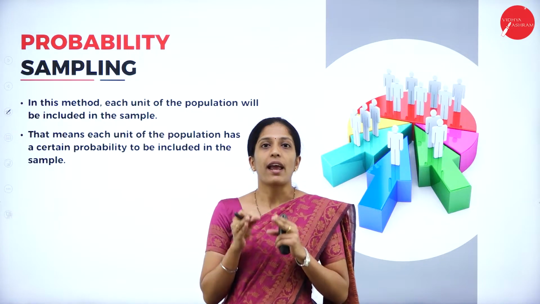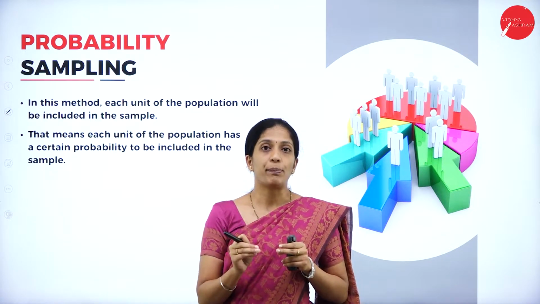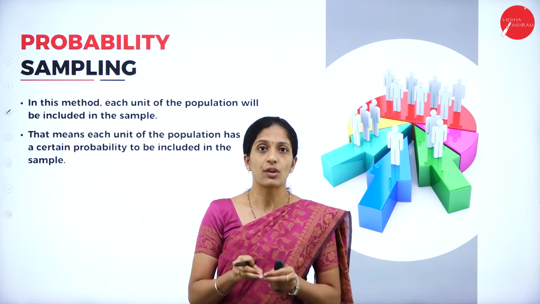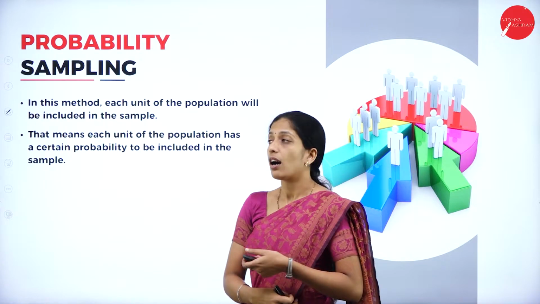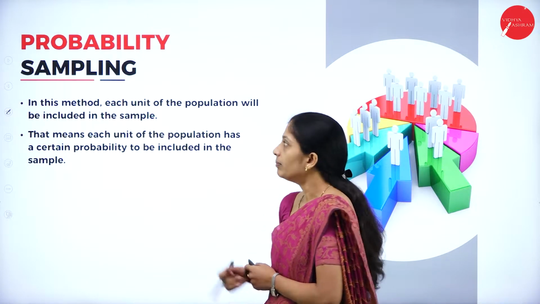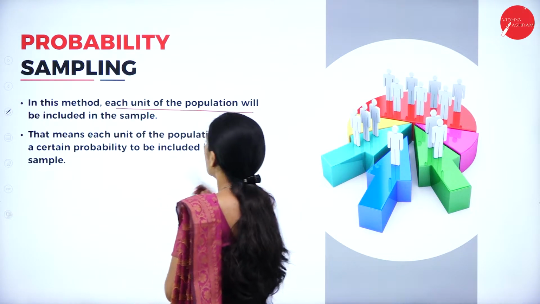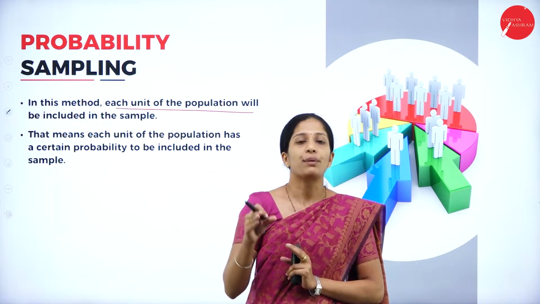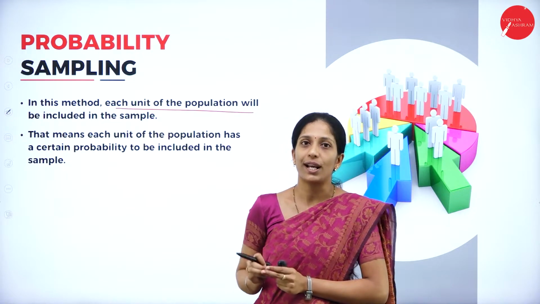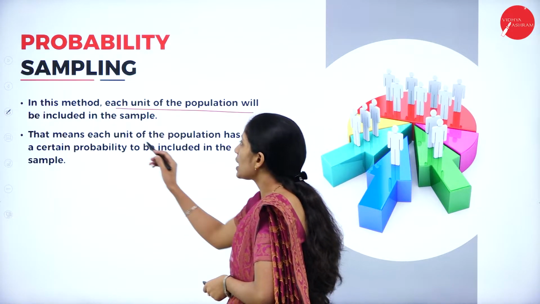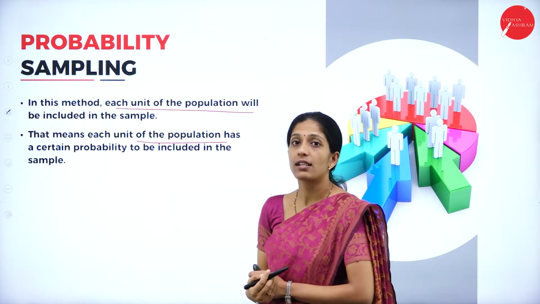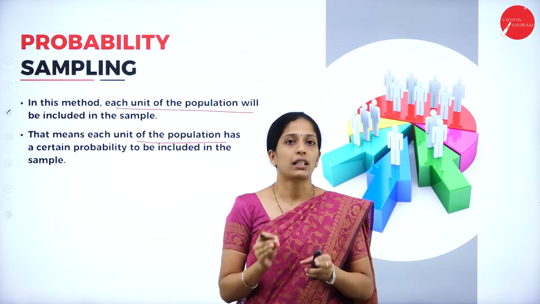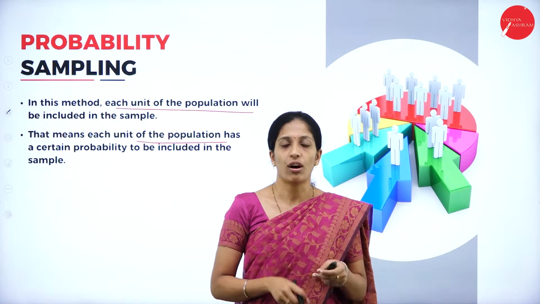As I have already told you, here each and every individual of that particular sample has an equal right to participate. Those who are equally involved in collection of data are called probability sampling. In this method, each unit of the population will be included in the sample. That means each unit of the population has a certain probability to be included in the sample. That is, all are actively involved in the collection of data.